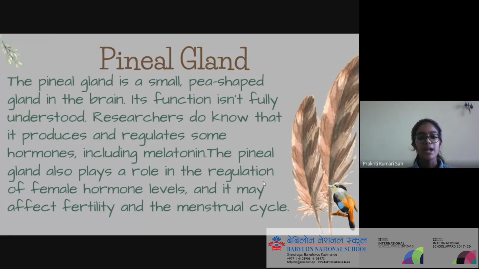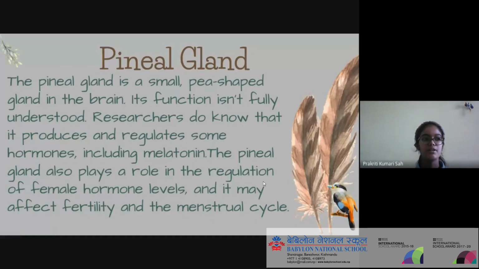And not only that, melatonin is also a very important hormone in females because it affects fertility, pregnancy and the menstrual cycle. If there is a low or high level of melatonin in our body, then a lady who is pregnant may suffer from some common diseases, and it may also affect the menstrual cycle.